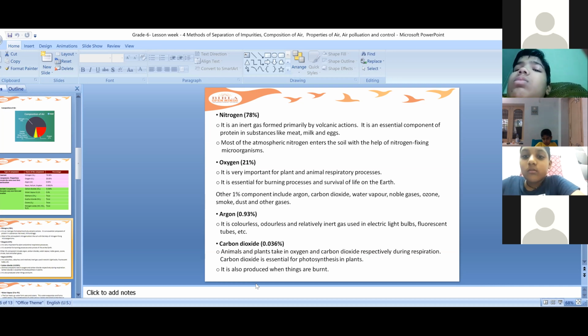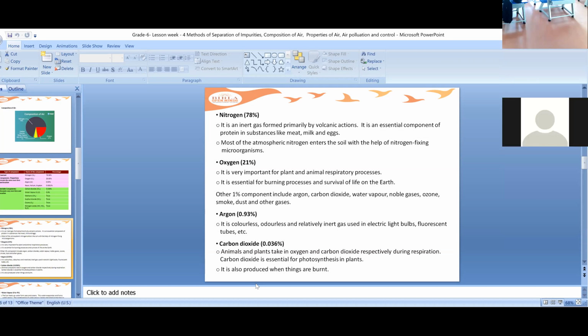For example, if you glow a candle and then just keep it on a table, it will glow. When you cover it with a glass, take a glass and cover that candle, what happens now? Can the candle glow? You just cover that candle with a glass. Now what happens?